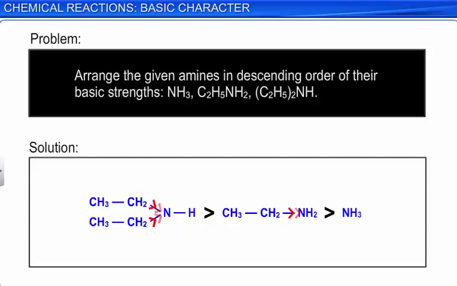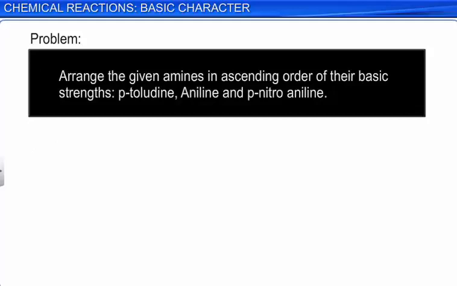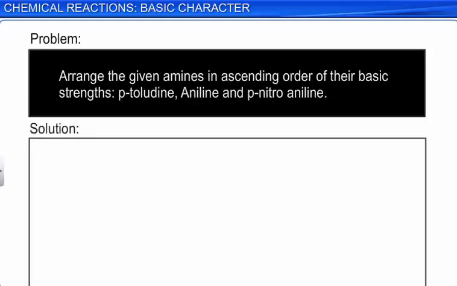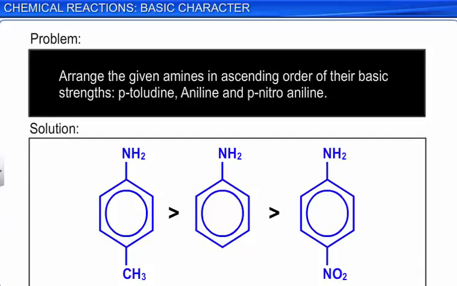Here's another problem. Arrange the given amines in ascending order of their basic strengths. Try to work out the answer yourself before checking the solution. The order of the basic strengths of these amines is: paratoluidine is greater than aniline is greater than p-nitroaniline. Here, NO2 has a minus I effect and is thus less basic than aniline, while methyl group has a plus I effect and is therefore more basic than aniline.